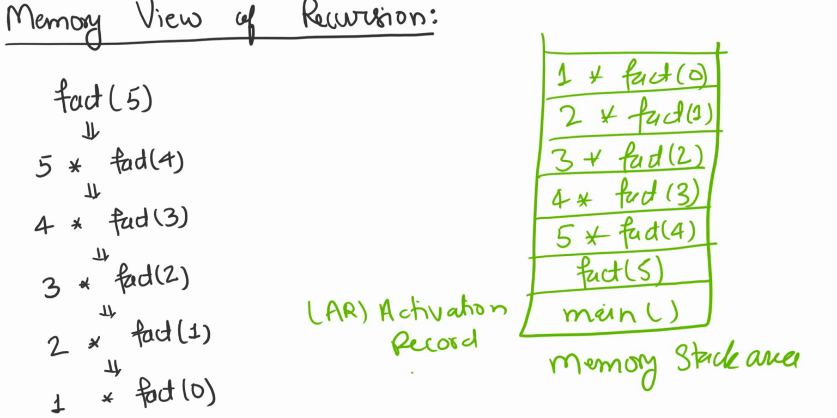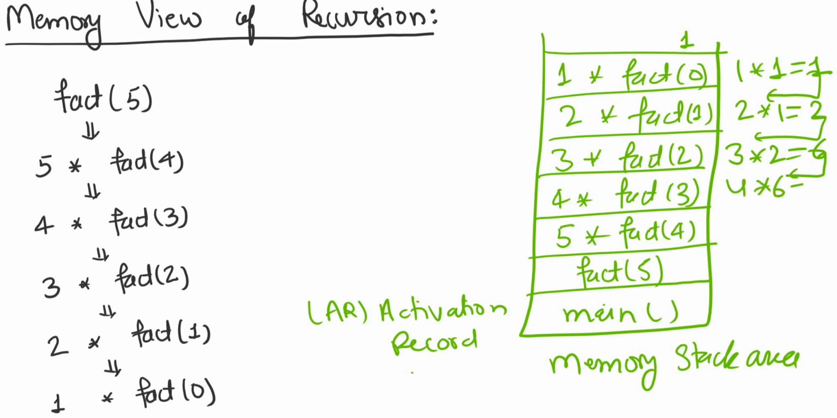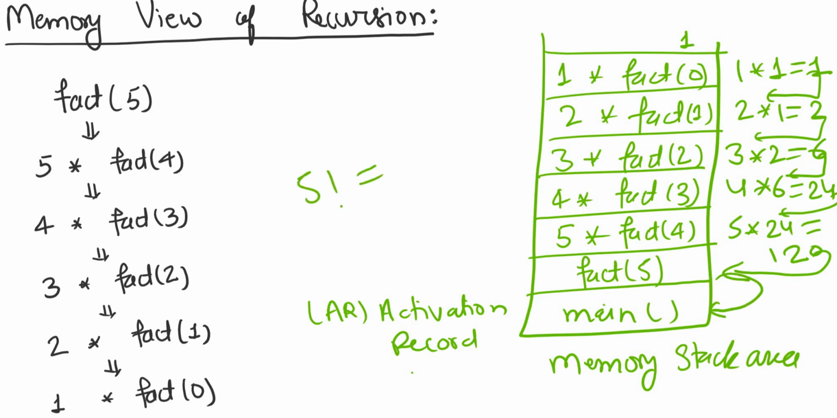So factorial of 0 will return 1, 1 into 1 is equal to 1, 1 will again return here, 2 into 1 is equal to 2, then return here, 3 into 2 is equal to 6, 6 returns here, 4 into 6 is equal to 24, then here 5 into 24 is equal to 120. This 120 will return to factorial 5, which will return to the main function, and 5 factorial is equal to 120, your final answer.